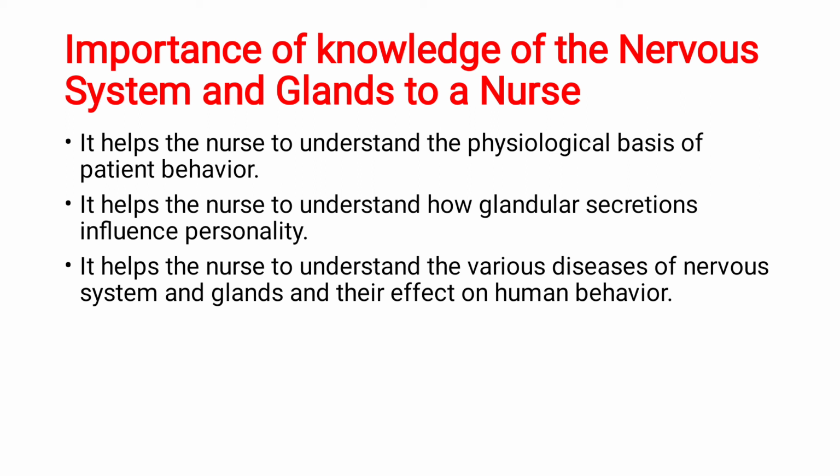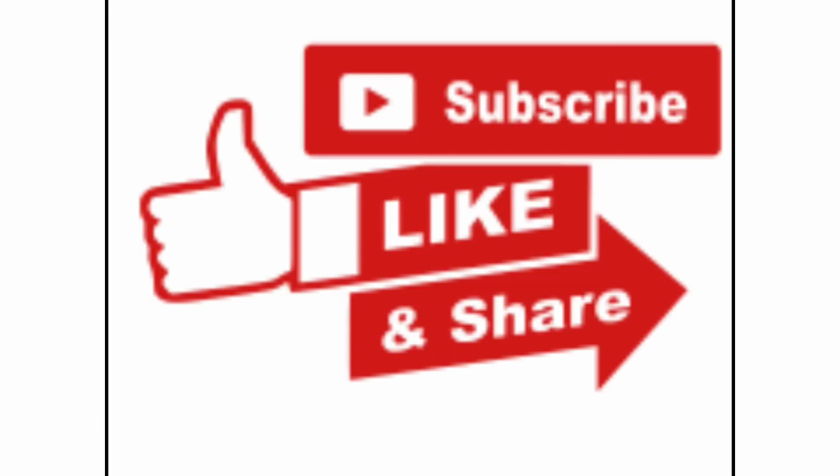So, the importance of knowledge of the nervous system and glands to a nurse. It is very important for a nurse to understand the nervous system and how it is related to behavior, because much of your behavior is mostly concerned with your nervous system and your endocrine gland functioning. So it helps the nurse to understand how glandular secretions are going to affect your personality, and it also helps the nurse to understand the various diseases of the nervous system and glands and their effect on human behavior.